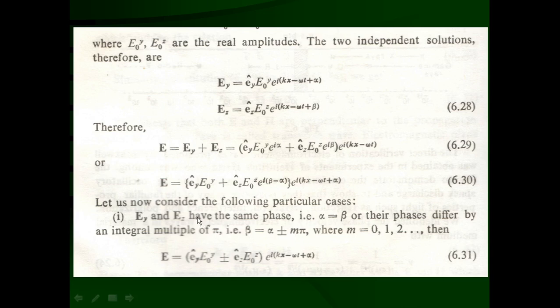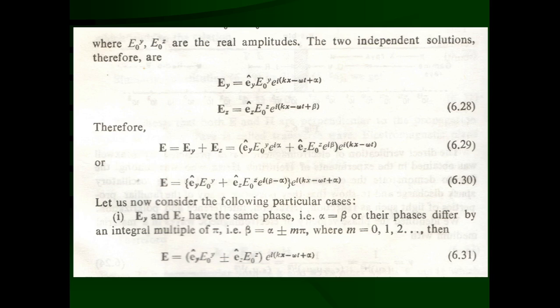That is the way it is considered to be oscillating in the same phase. That means as the Ey component increases, the Ez component also increases simultaneously. Both reach their maximum value simultaneously, both become zero simultaneously, and both reverse their directions to negative y and negative z simultaneously.